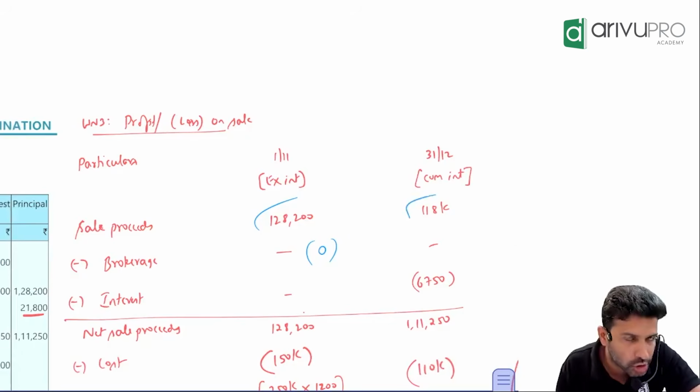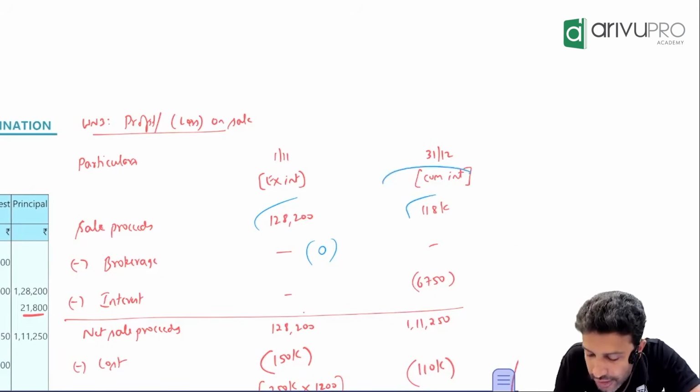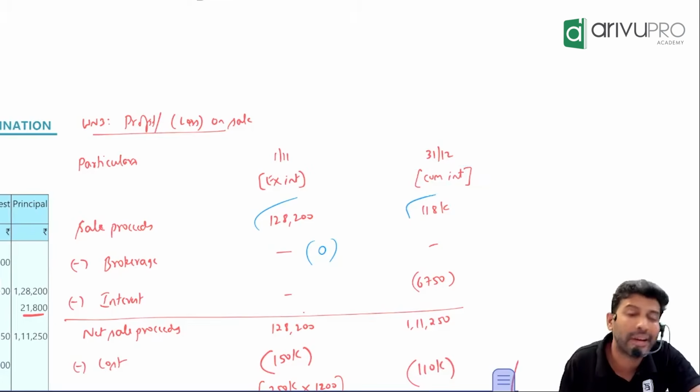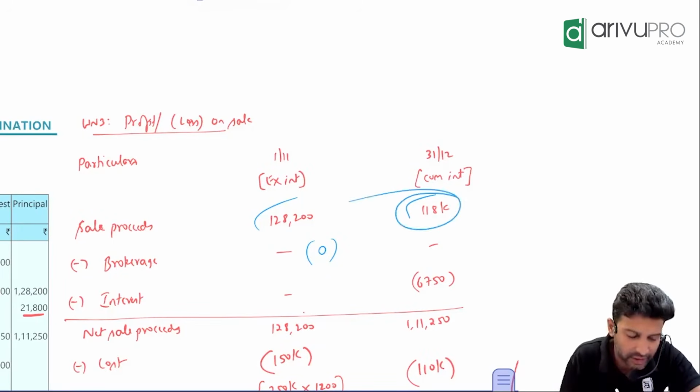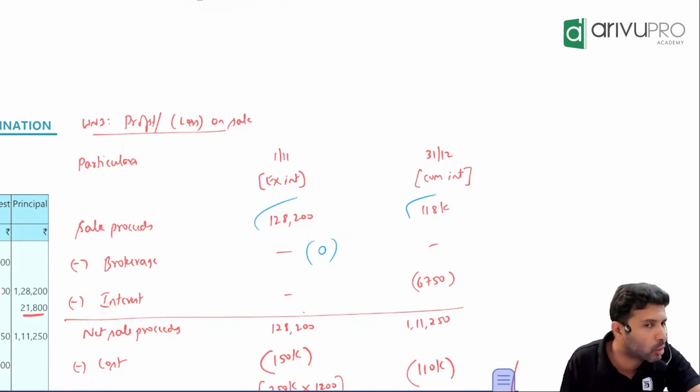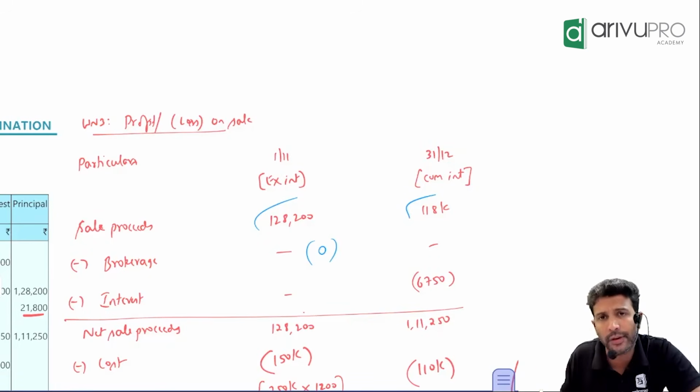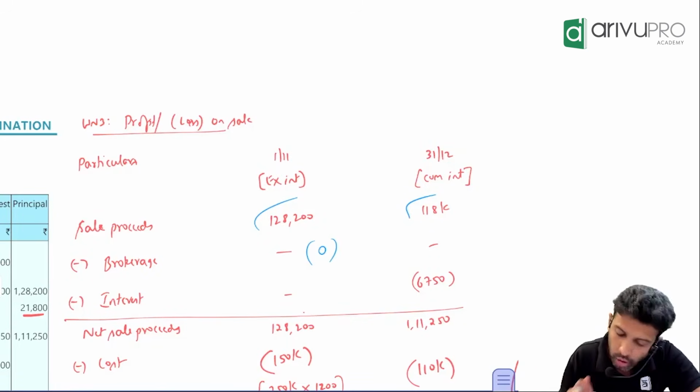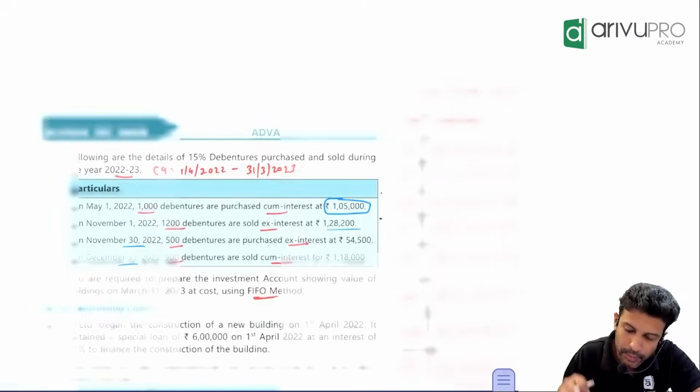Is there any brokerage? No. But what kind of a sale? Cum interest. Cum interest means the selling price includes the interest. What are we to do? Exclude it. Should we have to find the interest or already found? Already found.